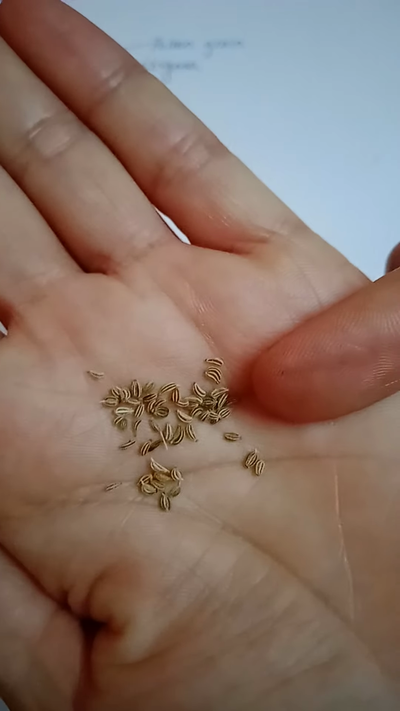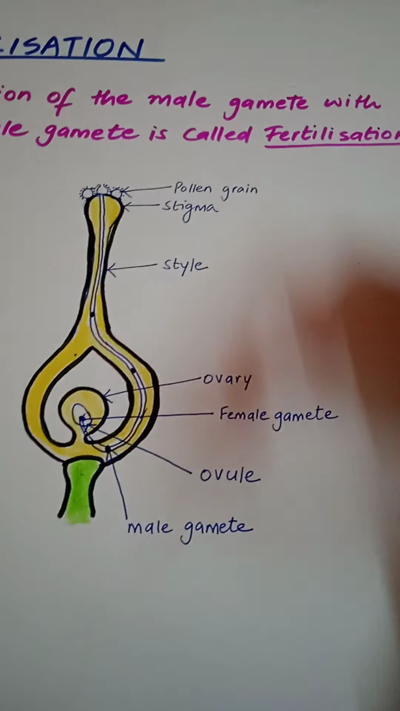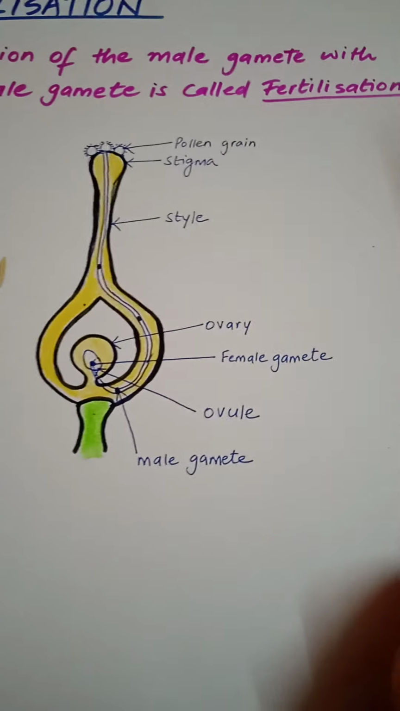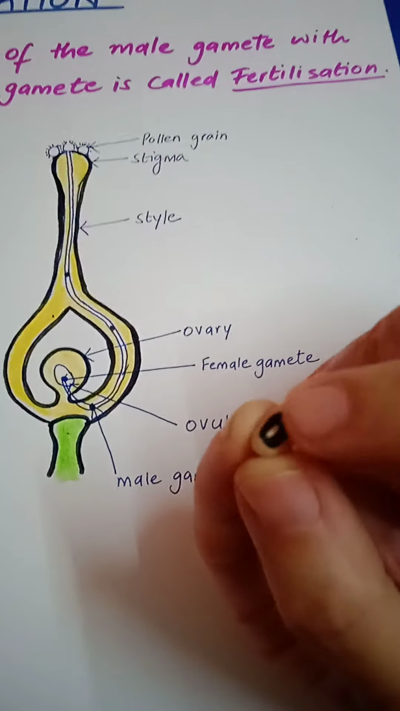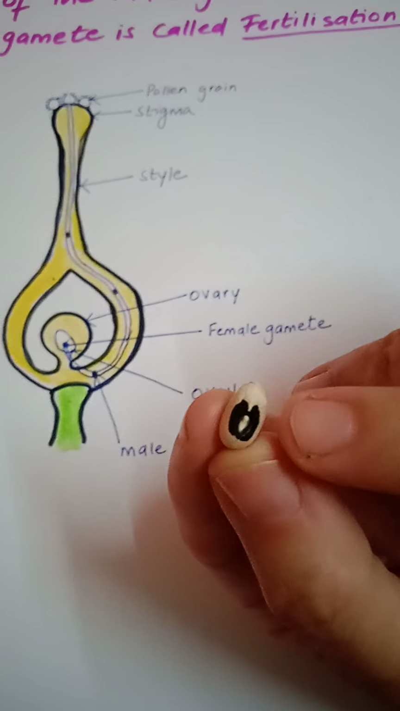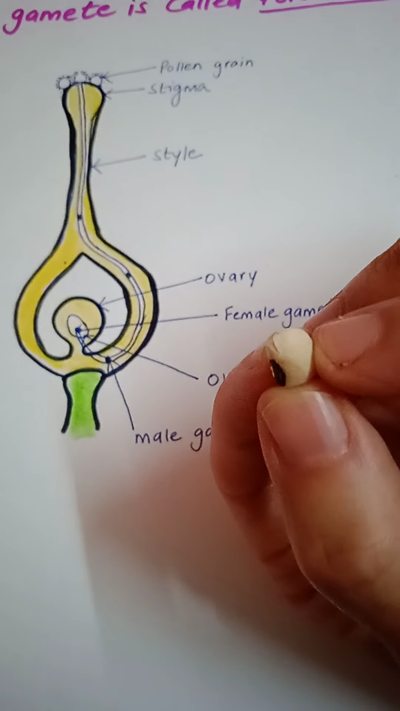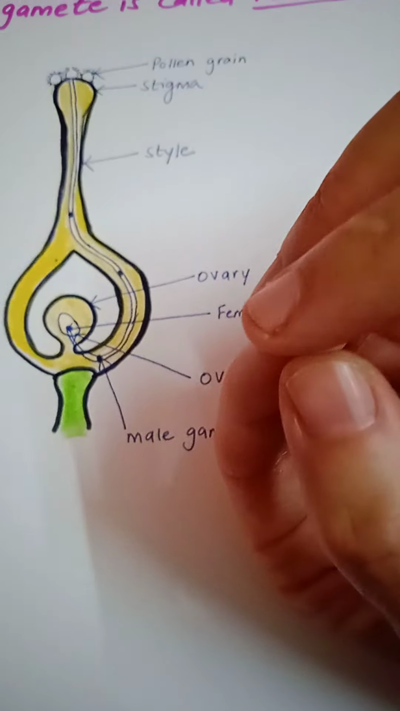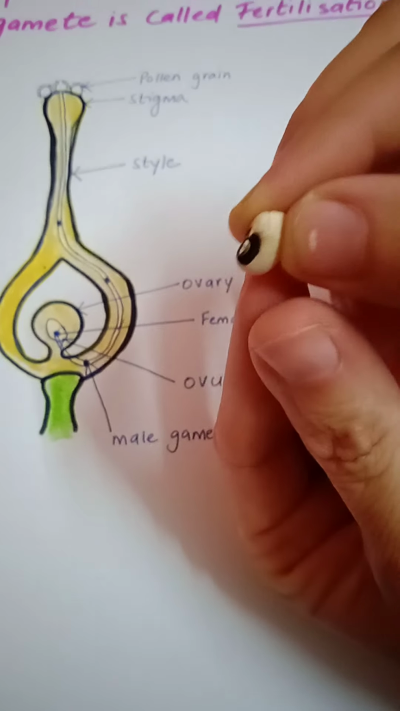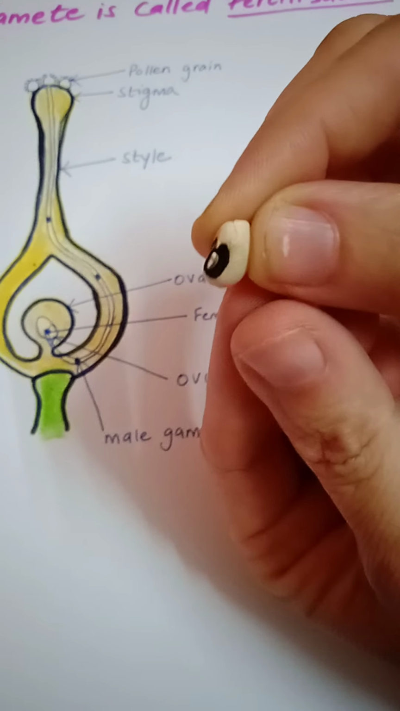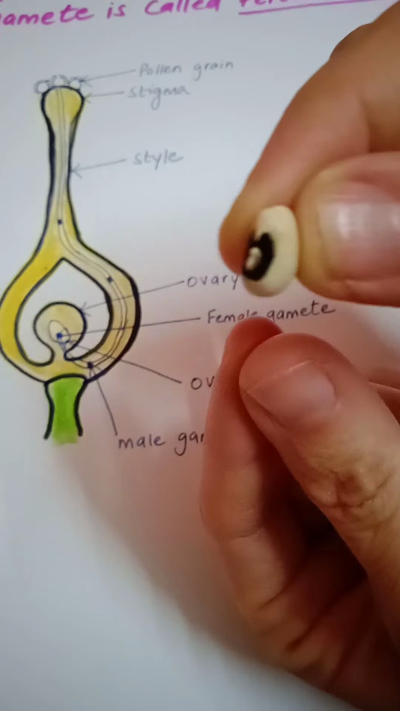Now this female sex cell and your male gamete fuse together and something like this happens. Imagine this black thing is a male gamete, and this white thing is a female gamete, a female sex cell. So both the cells have fused together and they have formed a zygote. This is called a zygote. Now this zygote further develops into an embryo.